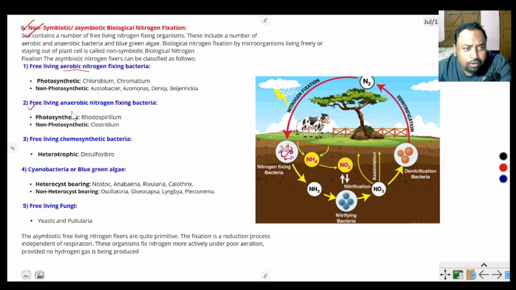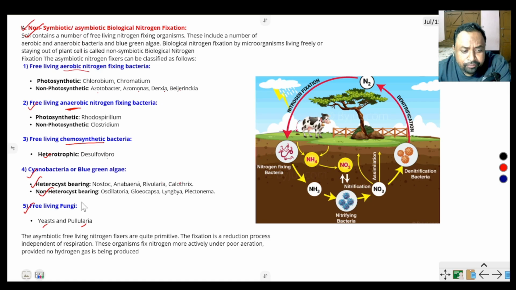Free living anaerobic bacteria fix atmospheric nitrogen in the absence of oxygen: photosynthetic Rhodospirillum, non-photosynthetic Clostridium. Free living chemosynthetic bacteria, heterotrophic Desulfovibrio, cyanobacteria, blue-green algae like heterocyst bearing Nostoc, Anabaena, Rivularia, Calothrix, and non-heterocyst forming Oscillatoria, Gloeocapsa, Lyngbya, Plectonema, and free-living fungi like yeast and Pullularia also fix atmospheric nitrogen.